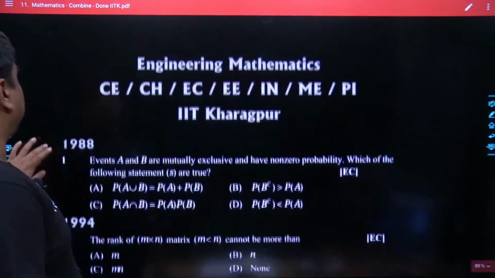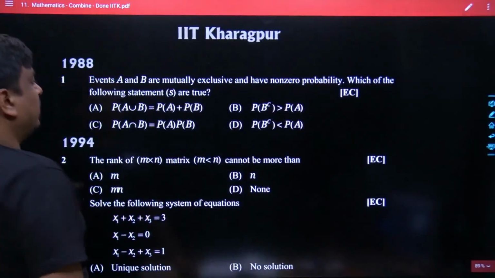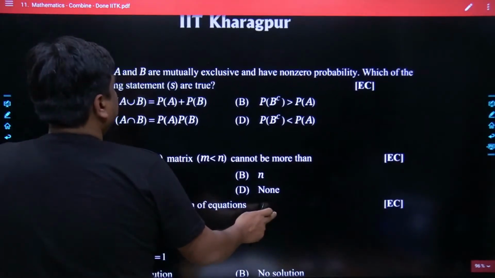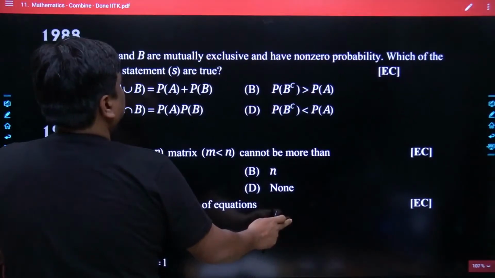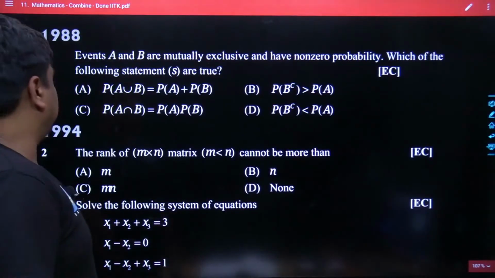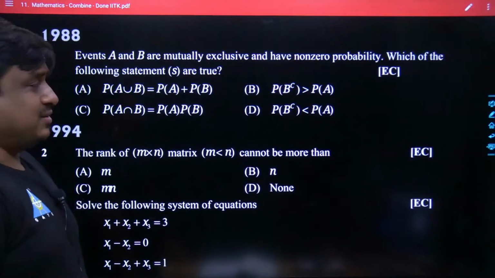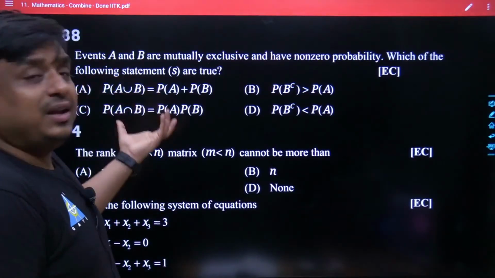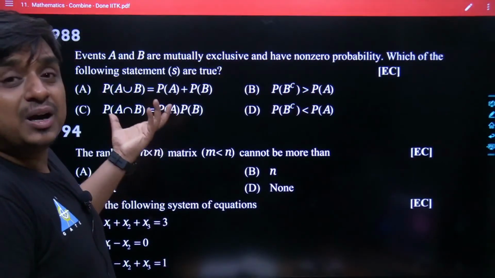See, we start with 1988. Only one question was asked, and that was on the basic properties of probability. Now, many students may think, sir, how was only one question asked? My dear friend, because in that era, mathematics was not part of the syllabus itself.